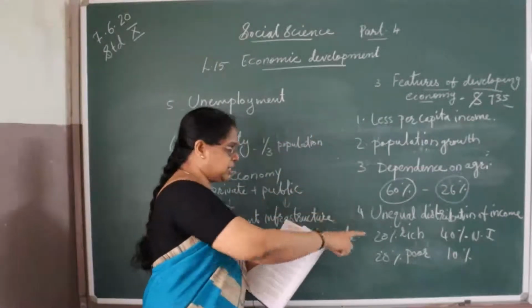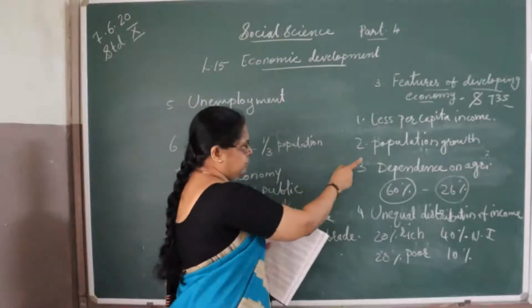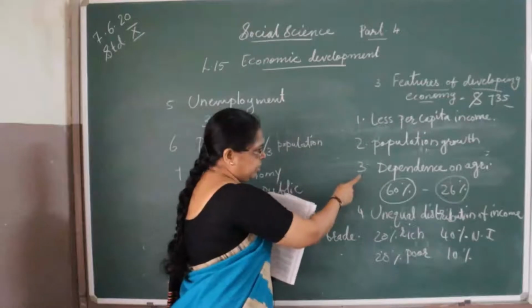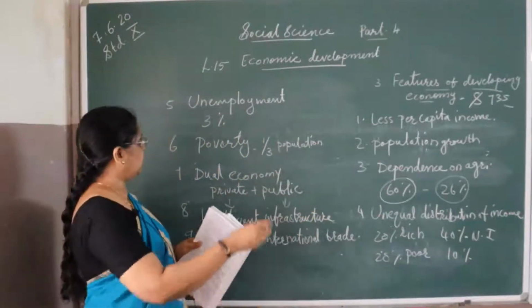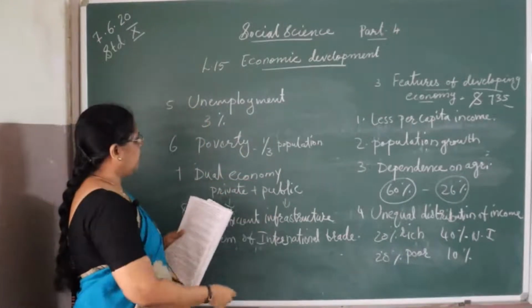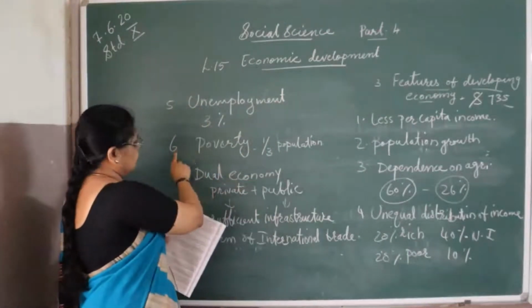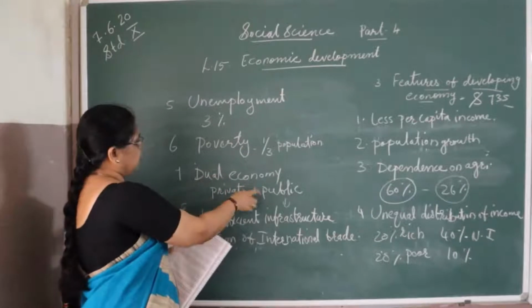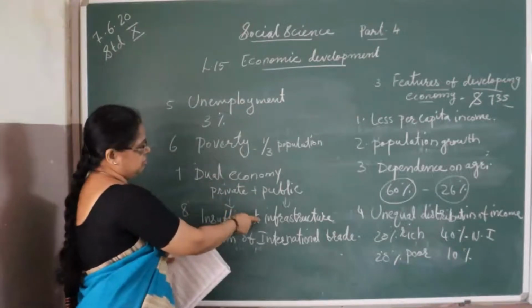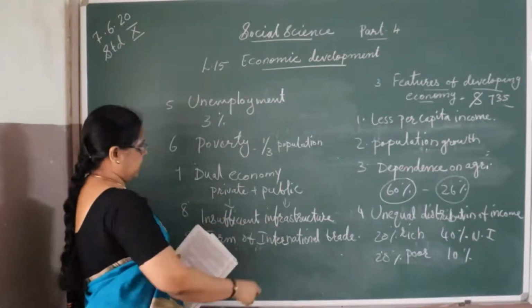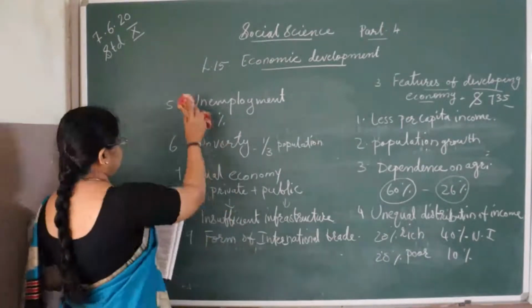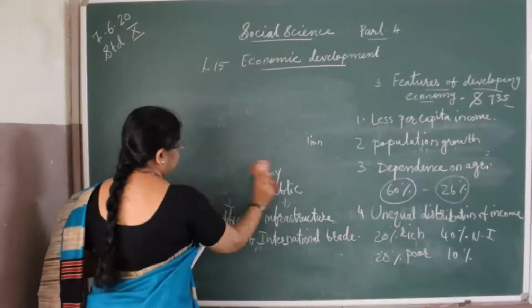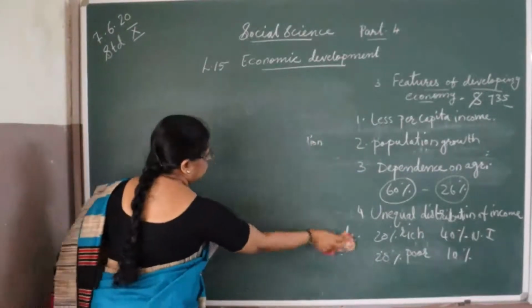So these are the main important points of a developing economy. First one, less per capita income. Second, population growth. Third, dependence on agriculture. Fourth, unequal distribution of income. Fifth, unemployment. Sixth, poverty. Seventh, dual economy. Eighth, insufficient infrastructure. And ninth, form of international trade. Then next we will see economic and non-economic activities.